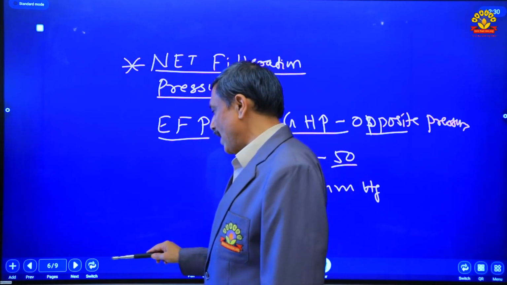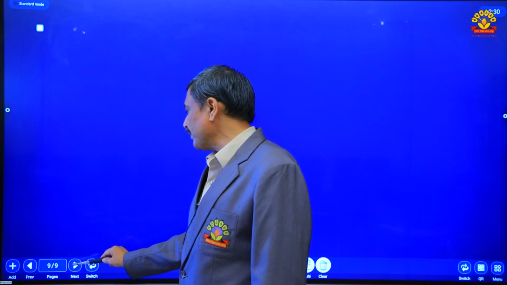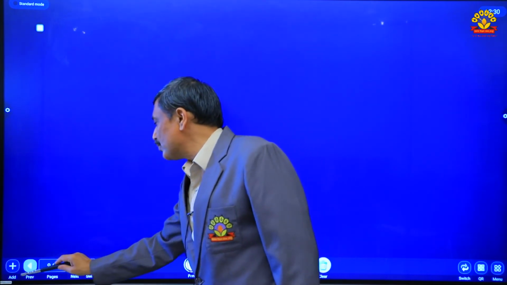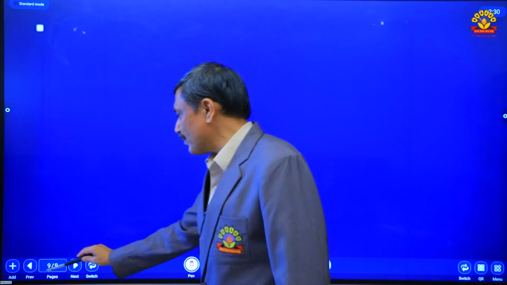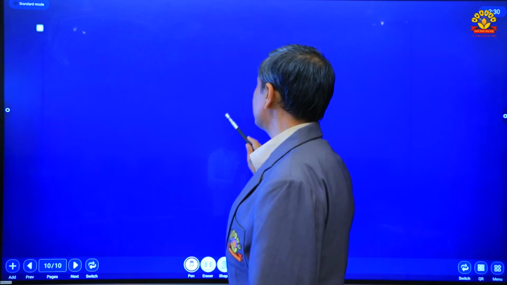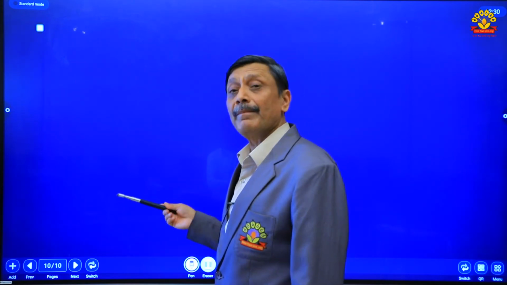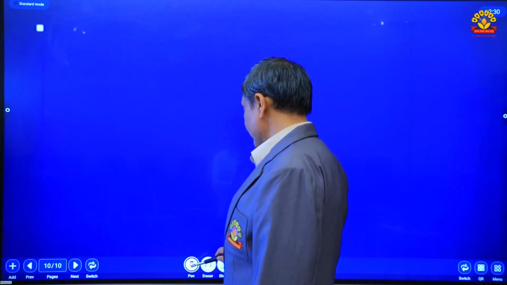In addition to that, there is another process which is called secretion. Due to the secretion process, harmful, non-required substances which are present here in the uriniferous tubule are secreted into the filtrate. That process is called tubular secretion.